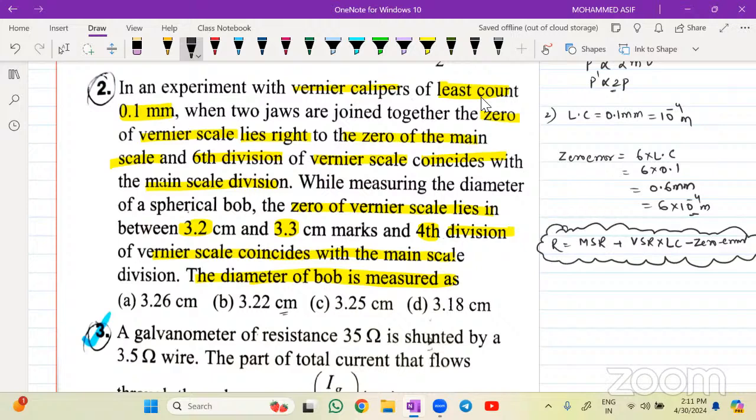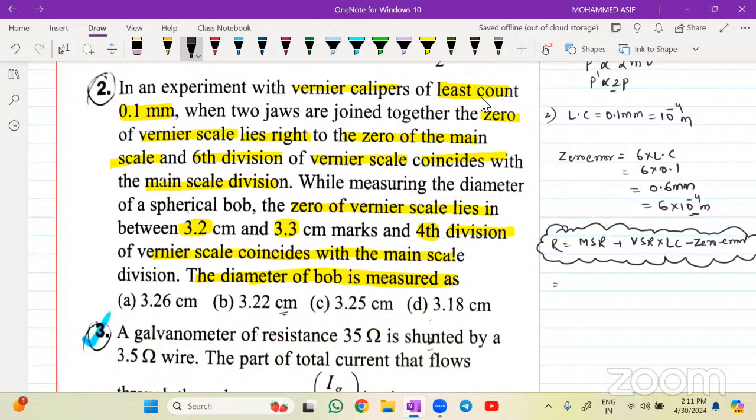Why minus? See, while measuring the diameter of the spherical bob, the zero of the vernier scale lies between 3.2 and 3.3 mark, and the fourth division of the vernier scale is coinciding with the main scale. So the diameter of the bob will be equal to how much? That means it is on the left of the given condition. So main scale reading, how much is coming? You see. Main scale reading is 3.2 mm.